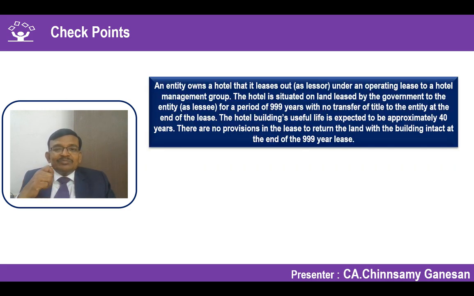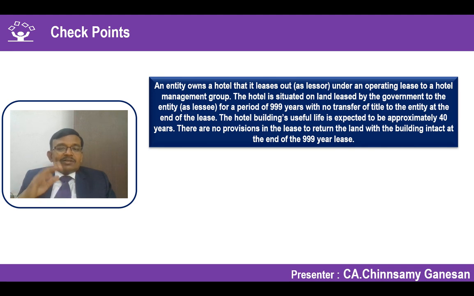Here let us see what it says. Entity owns a hotel that it leases out under an operating lease to a hotel management group. Hotel is situated on land leased by the government for 999 years with no transfer of title to the entity at the end of the lease period. Hotel building has a useful life expected to be approximately 40 years. There is no provision in the lease to return the land with the building intact at the end of the 999 years lease. The fact pattern is talking about two aspects.